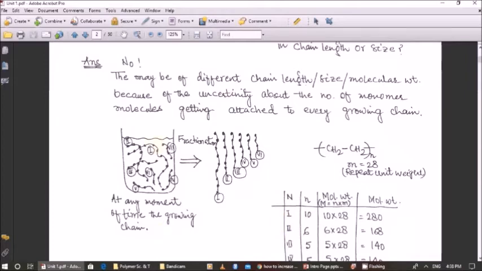That means during the polymerization reaction it is not necessary that all the chains forming inside the reactor will have the same molecular weight. These chains may have different molecular weights.